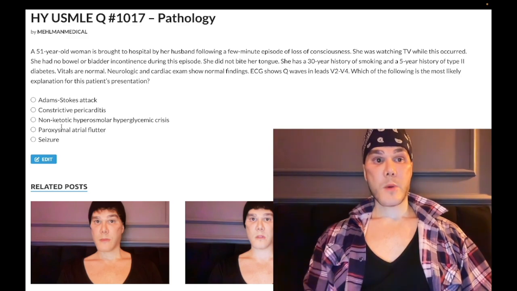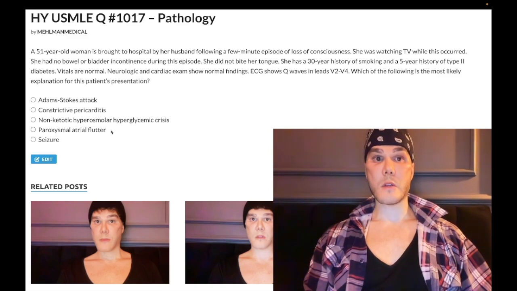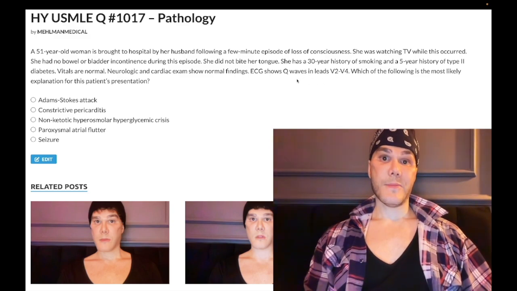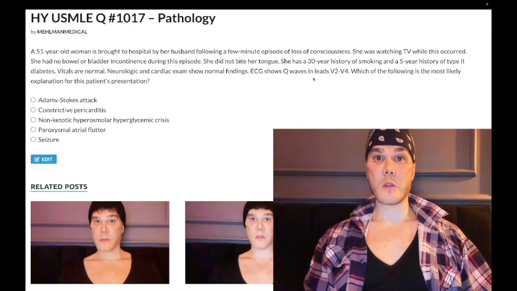Choice D, paroxysmal atrial flutter, correct answer. So this patient has Q waves in V2 through V4, which means history of myocardial infarction. And that's exceedingly high yield because, if you've had a history of MI, wouldn't you have a degree of fibrosis of the myocardium that could lead to electrical malconduction and hence increased proclivity for arrhythmia?